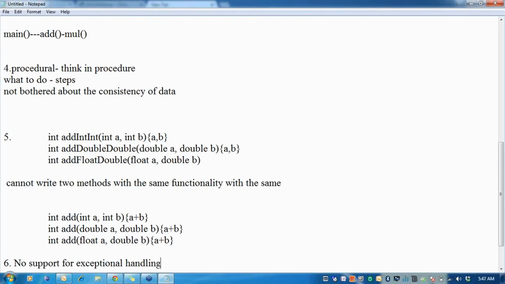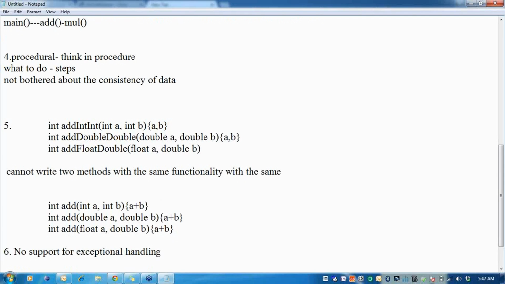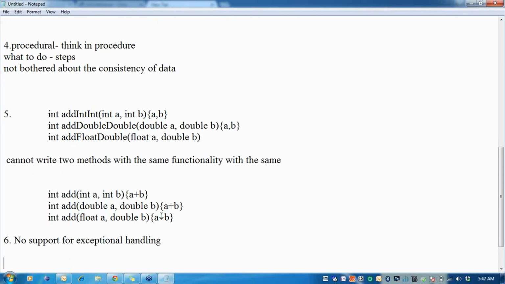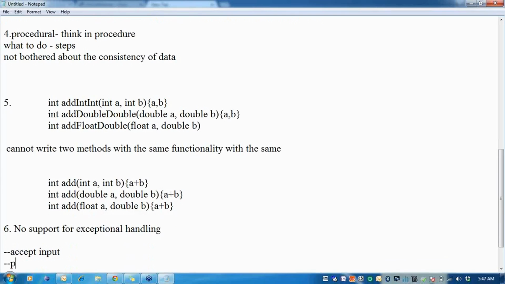You can observe that whenever I write a program in any programming language, there are three things. One, I have to accept input. Two, I have to do some processing.